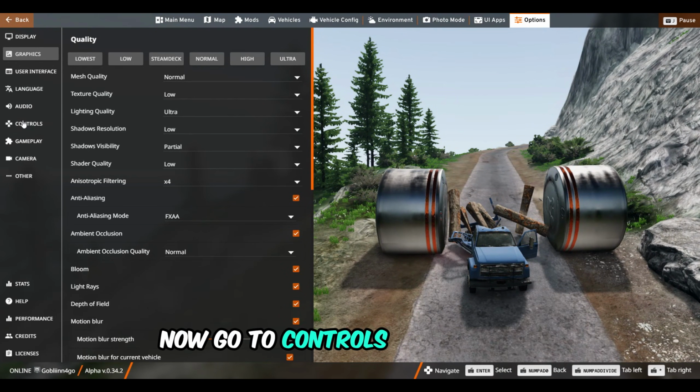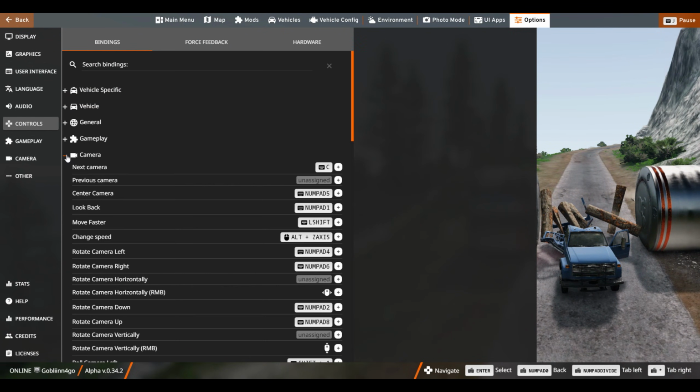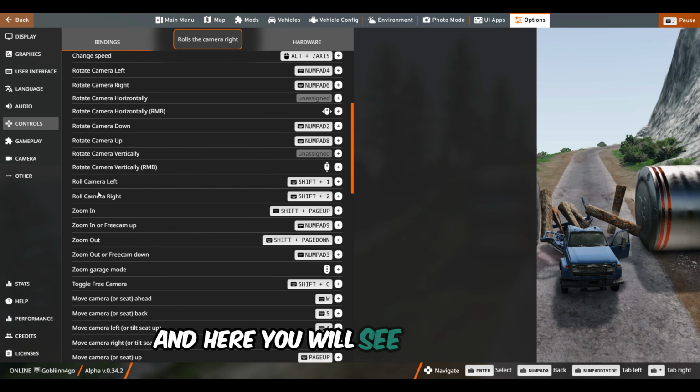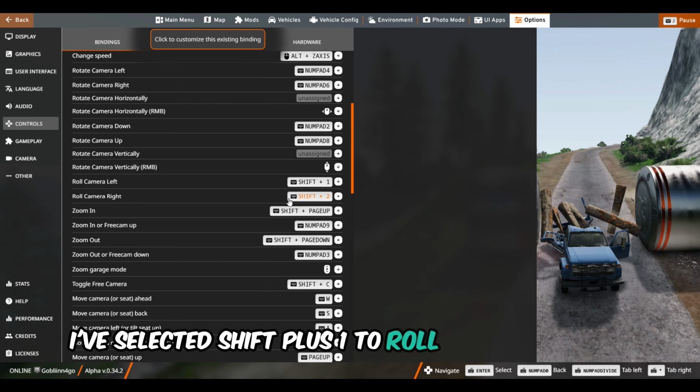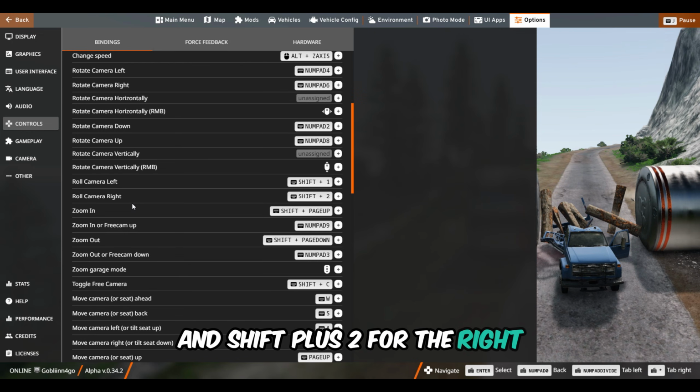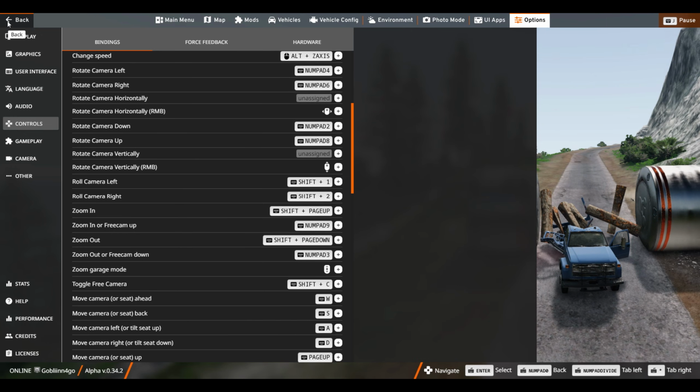Now go to Controls, then Camera. Scroll down a little bit, and here you will see two options: Roll Camera Left and Roll Camera Right. You can set your own keys here. For me, I have selected Shift plus 1 to roll the camera left and Shift plus 2 for the right. There's also another option called Zoom In and Zoom Out. Select your own keys if you want, just like the previous ones.